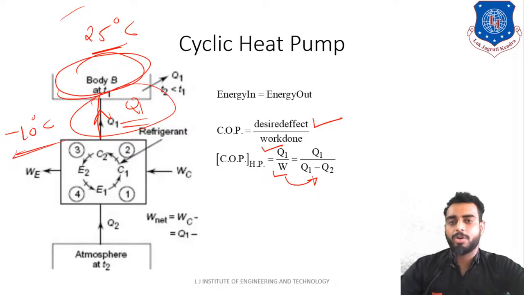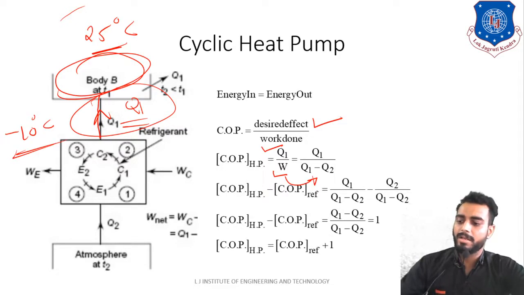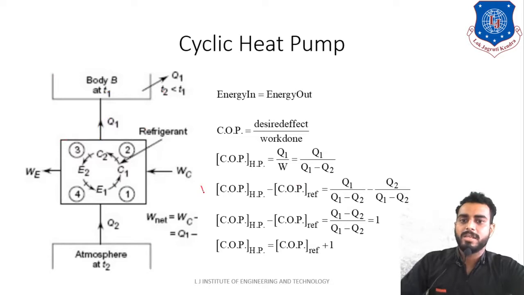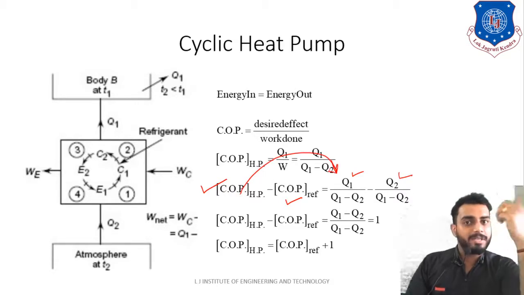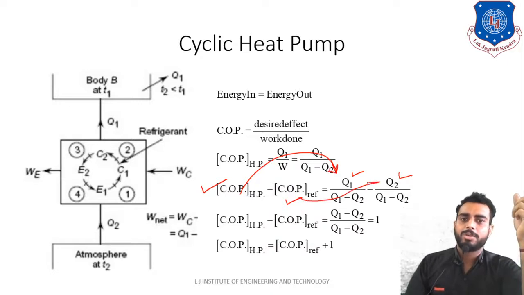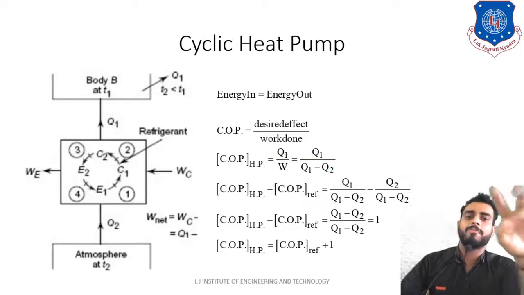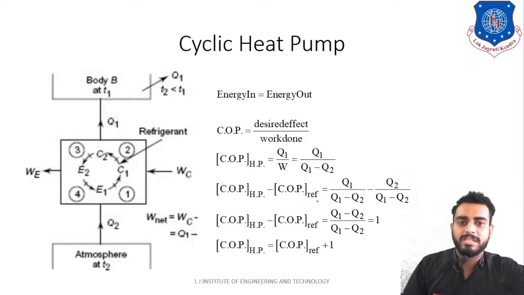Now let us identify the correlation between the heat pump and refrigeration COP. As you can see, COP of heat pump minus COP of refrigerator is equal to Q1 divided by Q1 minus Q2, minus Q2 divided by Q1 minus Q2. Remember students, for the heat pump Q1 is the high temperature heat transfer, and for the refrigerator Q2 is the low temperature heat transfer. That is the difference between their COPs. Here the denominators are the same, so you take the LCM, and Q1 minus Q2 gets cancelled out. You are left with only 1.